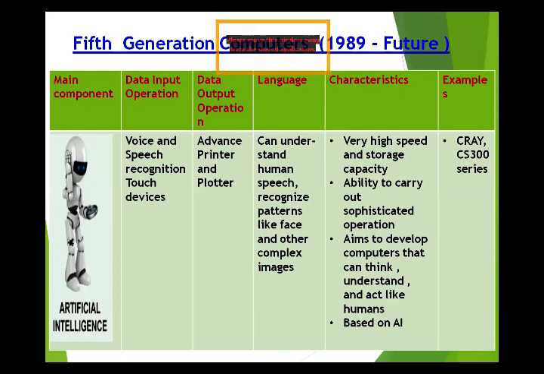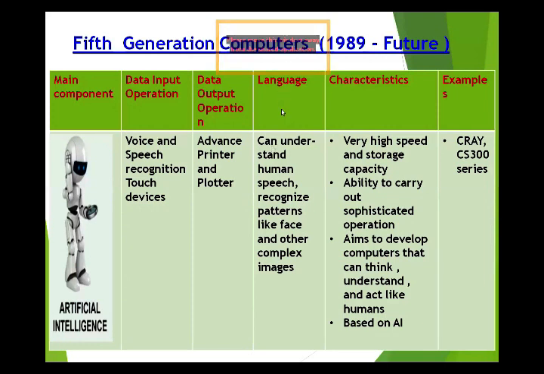The main components used here are artificial intelligence, voice and speech recognition, and touch devices used for data input, and advanced printers and plotters. A plotter is also a type of printer. We use it for printing, so it is used for data output operations.